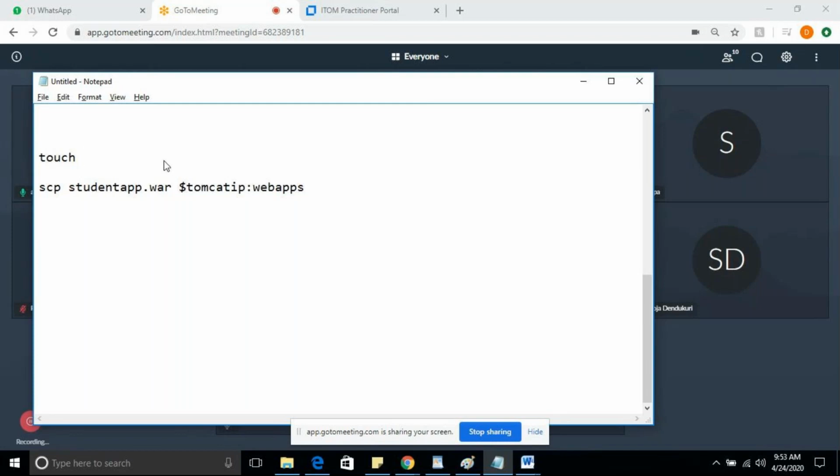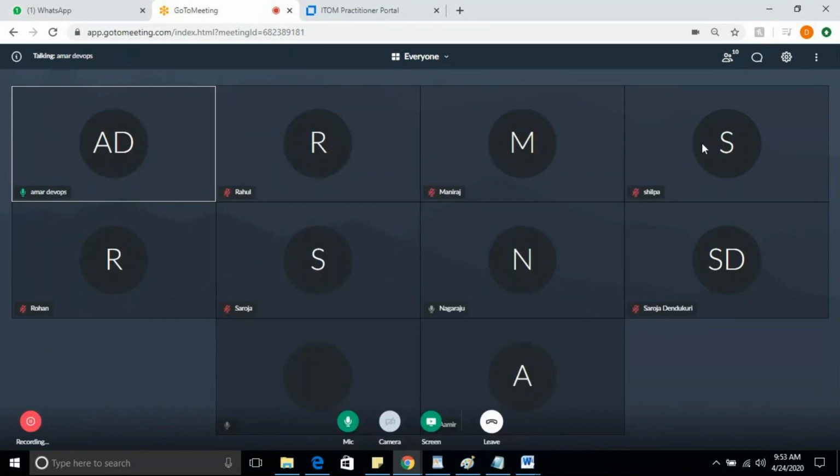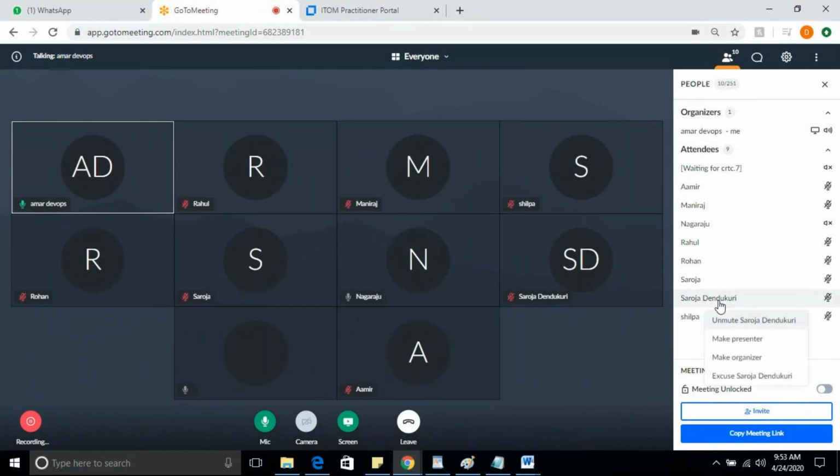So I should provide the value, or else it should take it from the variable concept. There are also some predefined variables, guys. Say every time I build, I want to create a file with the build number. I'll show you these predefined variables also, so that it will be very easy.